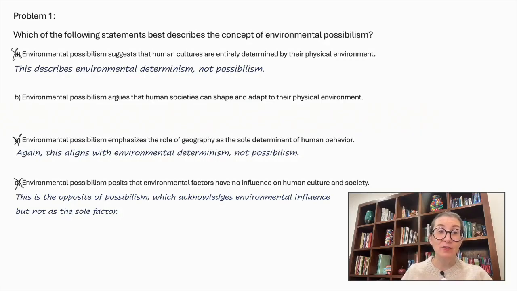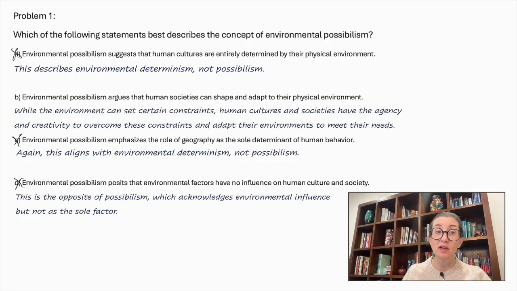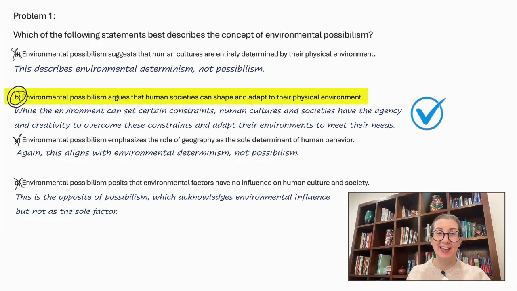Finally, B. Environmental possibilism argues that human societies can shape and adapt to their physical environment. While the environment can set certain constraints, human cultures and societies have the agency and creativity to overcome these constraints and adapt their environments to meet their needs. Therefore, this is the correct answer.